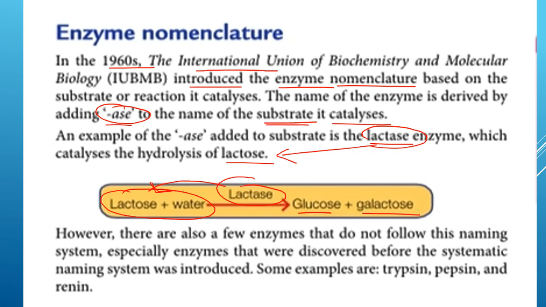Okay, however there are also a few enzymes that do not follow this naming system. Okay, especially enzymes that were discovered before this systematic naming. Okay, sebelum ini dia bukan ikut seperti ini. Okay, so ada beberapa enzim juga yang tidak mengikut penamaan yang seperti ini. Contohnya adalah trypsin, pepsin, renin. Semua enzim-enzim ini adalah tidak berdasarkan substrate yang dia catalyze.